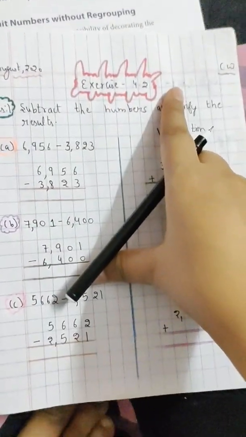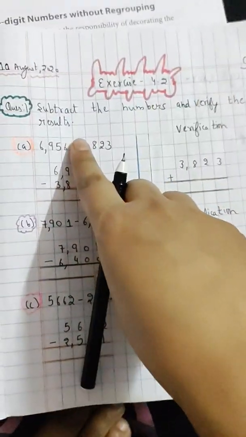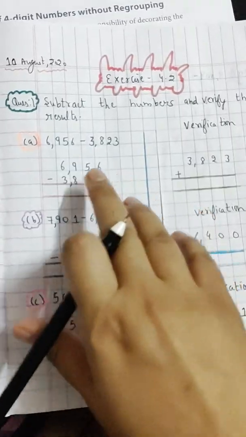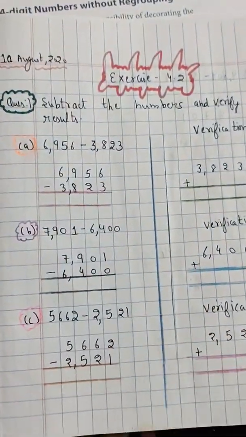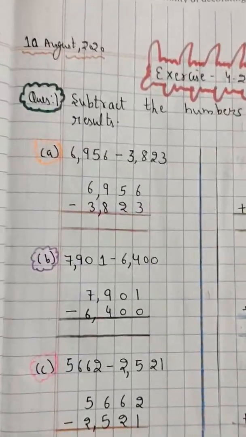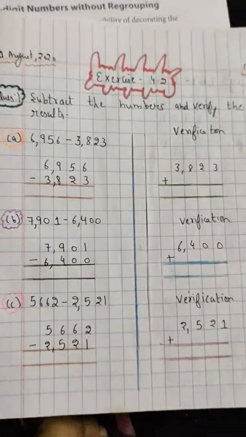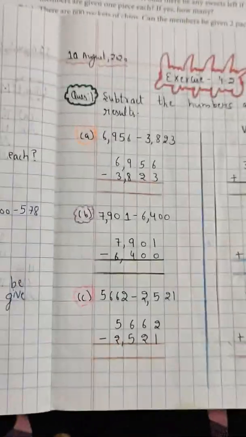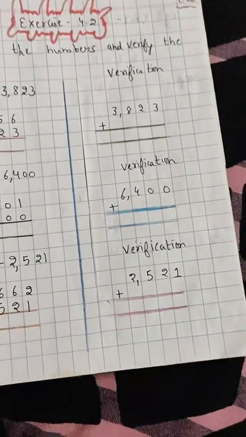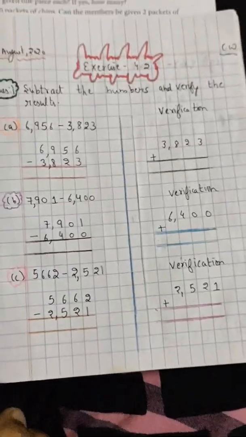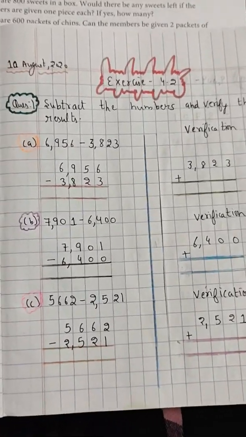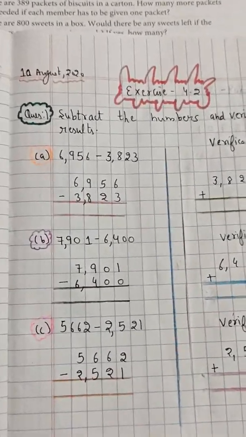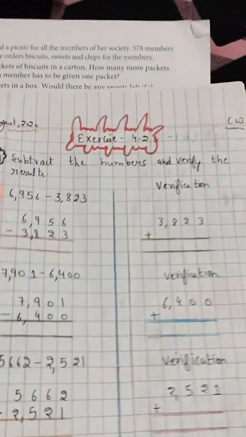Okay, now the next question of exercise 4.2: subtract the numbers and verify the results. We have done the same type of question with 3 digits. Now we are doing it with 4 digits. Okay, so now how will you manage this question? You have to subtract this number and then you will be able to do it. Okay, so now the first question, the first number is 6956 minus 3832.